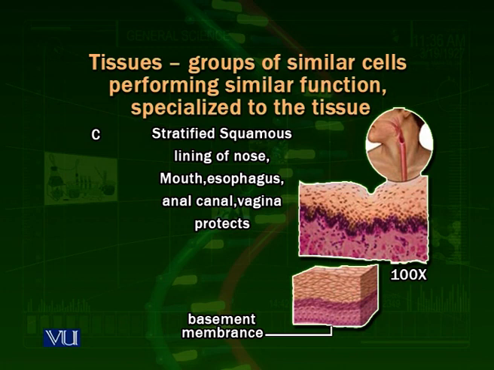If this movement is changed, if this movement is in the other direction, we experience vomiting. Vomiting is the opposite of the normal direction of movement of the food. So there are different types of tissues.